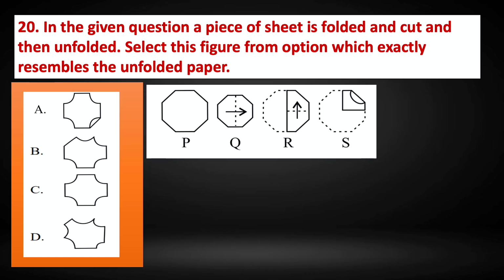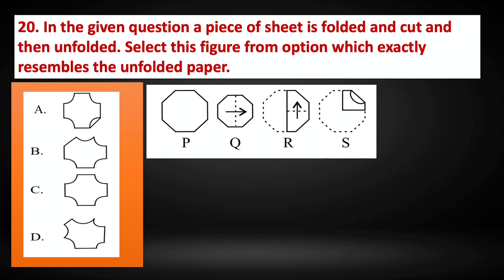Question number 20. In the given question, a piece of sheet is folded and cut and then unfolded. Select the figure from the options which exactly resembles the unfolded paper. Now we have PQRS here. P is the initial paper. So then it is folded vertically.